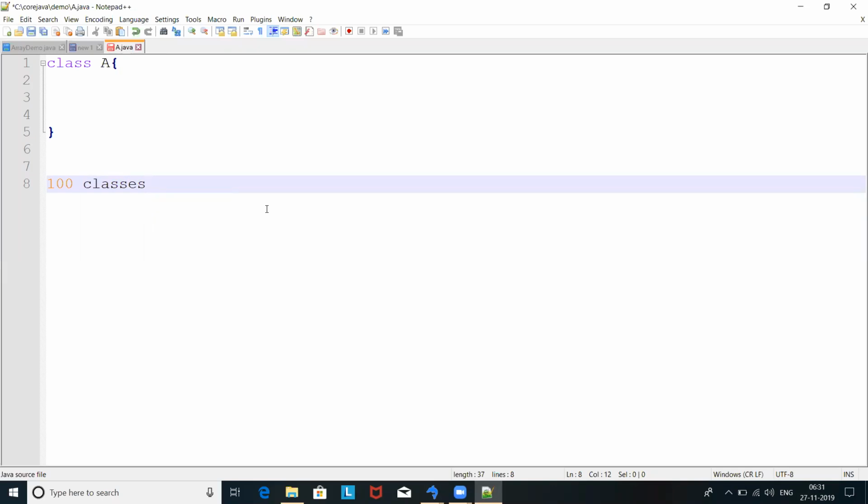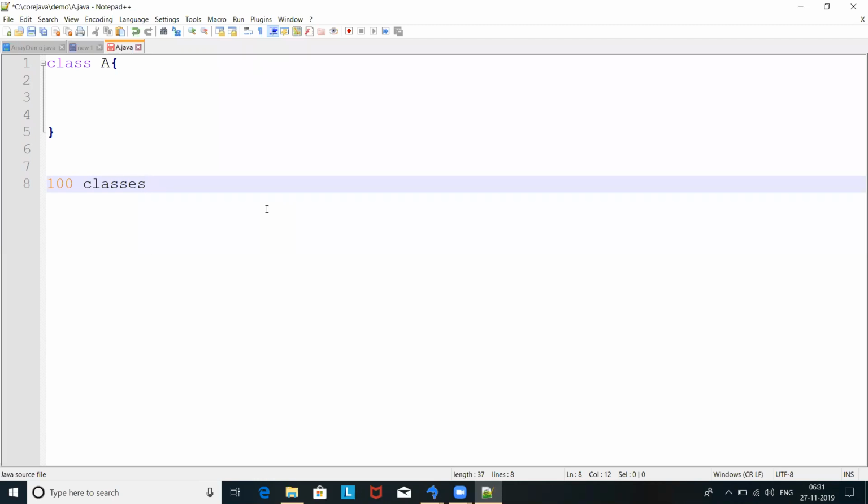So we need some kind of separation: these classes under this package, these classes under this package. A package is like a directory under which we keep all the classes.